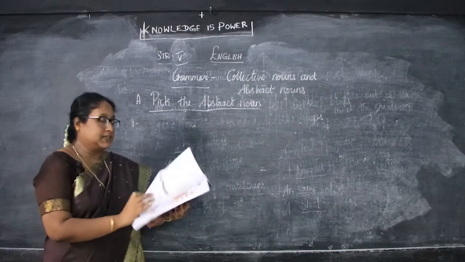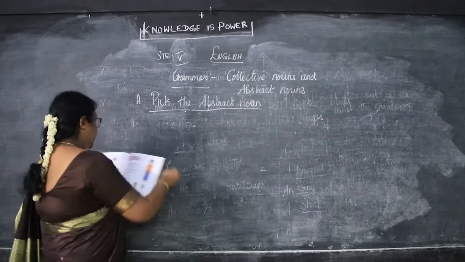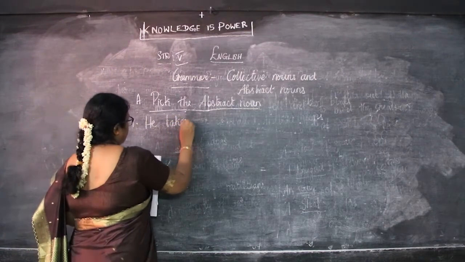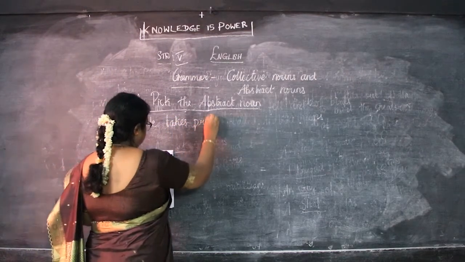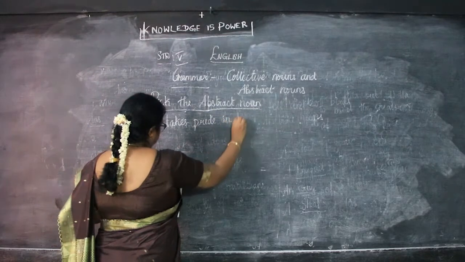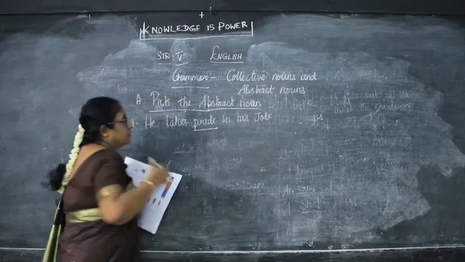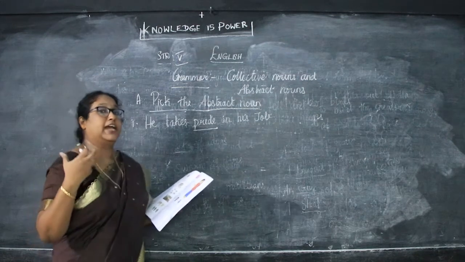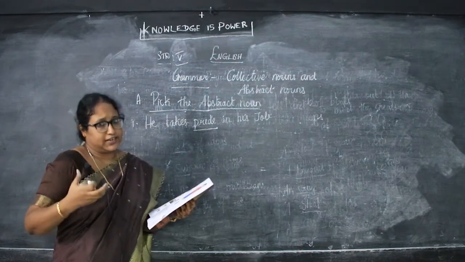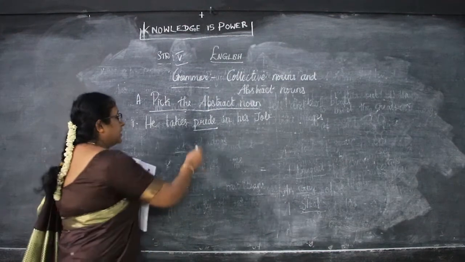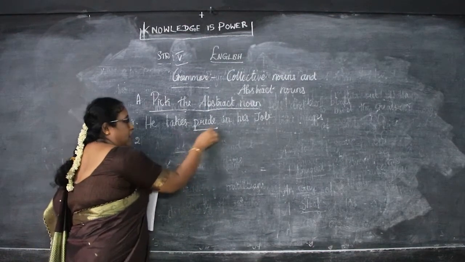He takes pride in his job. Which one can we feel? Pride. We cannot see or touch it, but we can feel and experience it. So pride is an abstract noun.